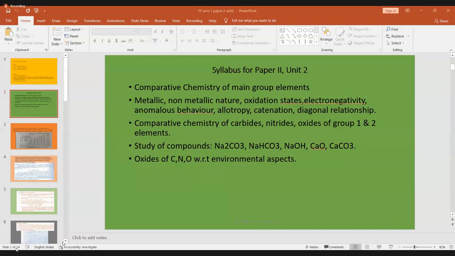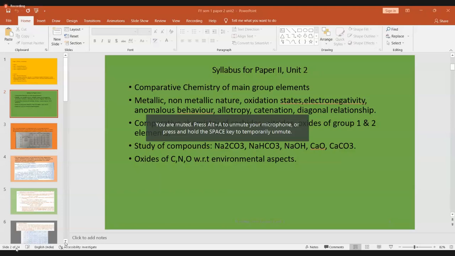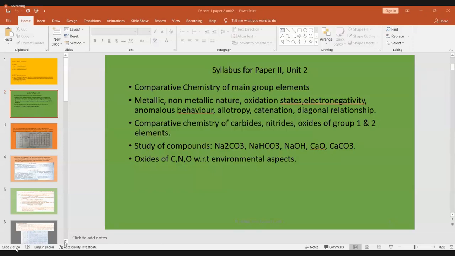We were discussing this last class. I will once again put the syllabus on the Google Classroom, because in the WhatsApp group there are so many combinations, botany, zoology, all varieties of students. To be more specific, the chemistry syllabus will be put in the chemistry Google Classroom. I will upload it after our lecture. The notes are already uploaded.